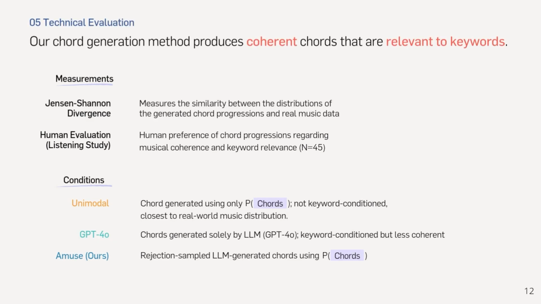To evaluate whether our rejection sampling method produces more coherent and relevant chords, we used two approaches. First, we used Jensen-Shannon divergence that measures the similarity between two distributions. Secondly, we conducted a human listening study to collect human preference of chord progressions generated by each method. We compared three different conditions for the measurements. First is unimodal, which are chords generated using the unimodal chord model. Second is GPT-4o, which are chords generated from LLM. The last is our method Amuse, which are rejection-sampled LLM-generated chords.